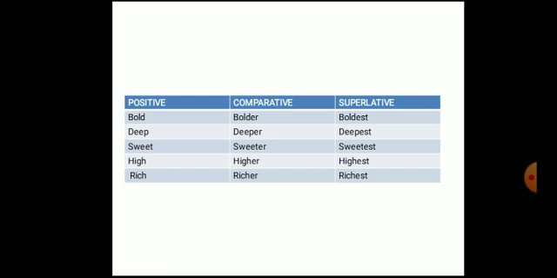Okay, now the second word, deep. It is ending with one consonant sound, and it is preceded by two vowels. Deep. You add er for comparative and est for superlative. Understood, beta? In that way, if the word is ending with two consonant sounds preceded by one vowel, to change it into comparative and superlative, you add er and est. If the word is ending with one consonant sound preceded by two vowels, then also, if it is one syllable, beta, you have to remember, I'm speaking only about one syllable.